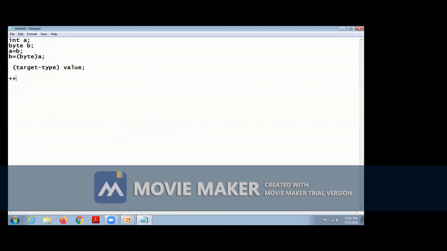So unary operator, there are two types of unary operator. One is plus plus and another one is minus minus. Unary increment operator, unary decrement operator. Then arithmetic operator: addition, subtraction, multiplication, then division, then mod operator, percentage. Slash operator returns the quotient, percent operator returns the remainder, for integer division.